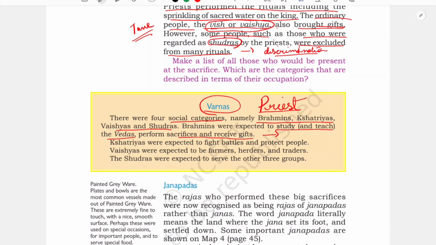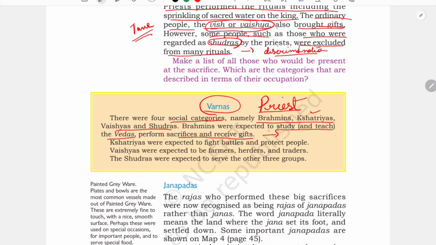The priests were expected to study, learn and teach the Vedas to others, and also perform sacrifice. Like, as we have seen in the Rajasuya ritual sacrifice, the priest was the one, an especially trained priest was the one who prepared and performed the ritual. So here the first category was that of the Brahmin.